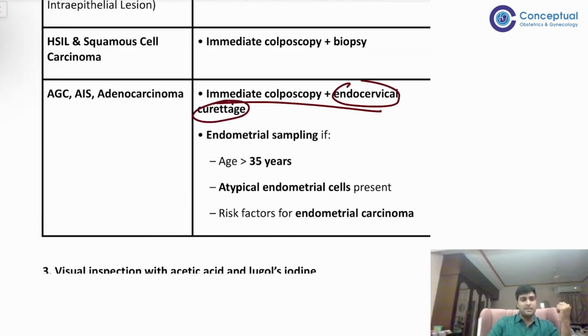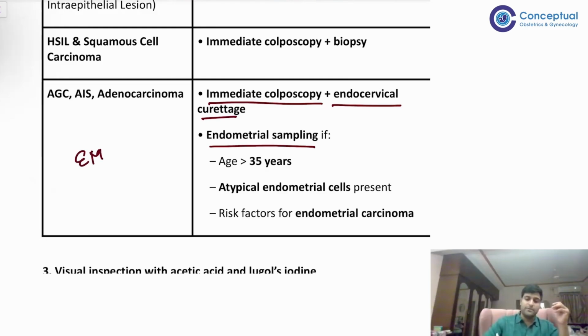Because you want to assess the endocervix, you will do endocervical curettage immediately in these cases, right? AGC and all. Okay. And if the age is more than 35 years, atypical endometrial cells are present and risk factors for endometrial carcinoma are present, then you will also combine it with endometrial sampling.